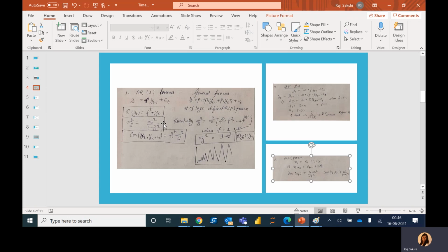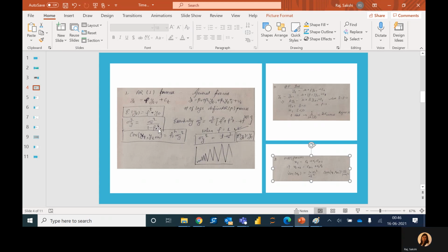So we can see, under the condition when rho is less than 1, the mean will be equal to some constant less than y naught.